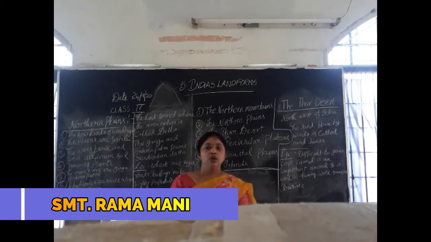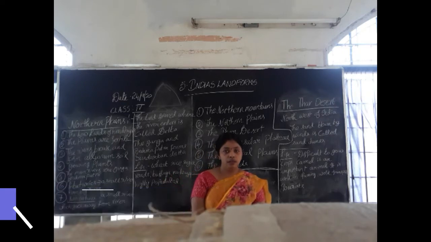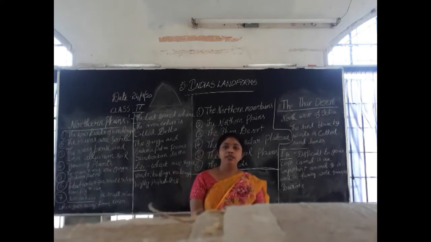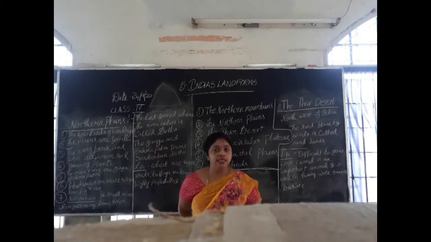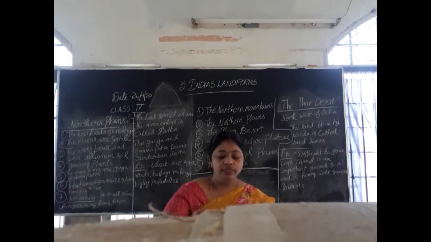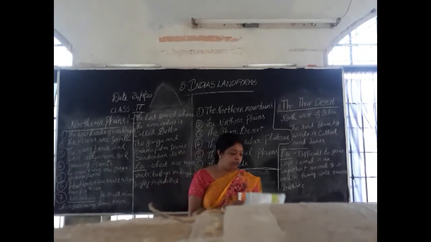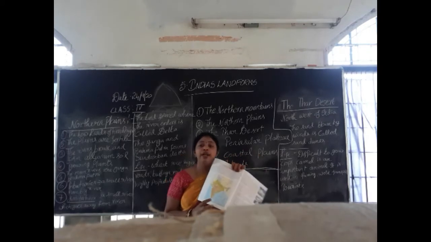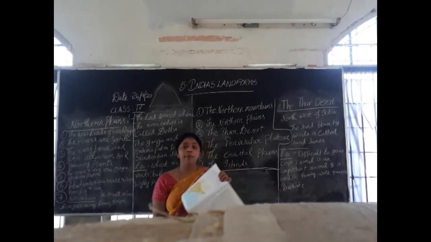In the previous class we learned about the northern mountains. Okay, and the next landform we are going to learn is about the northern plains. Look into your textbook, children. The second topic we are going to learn is about the northern plains. Look at your Indian map, page number 24. On page number 24, where are the northern plains?